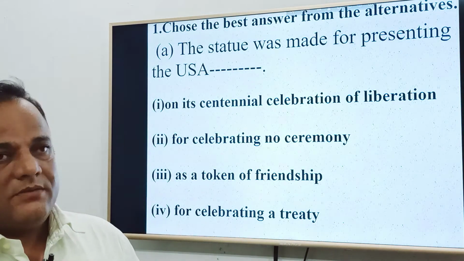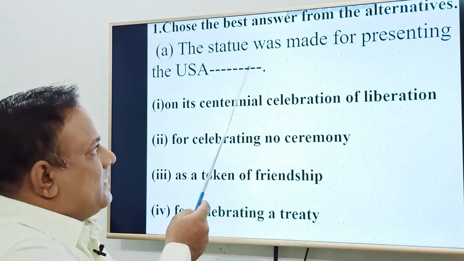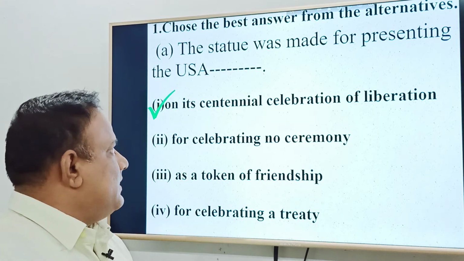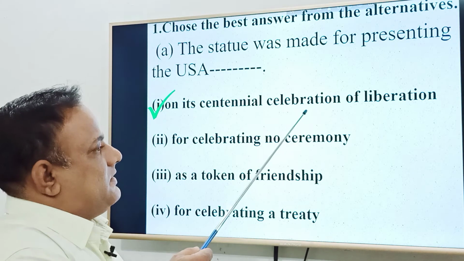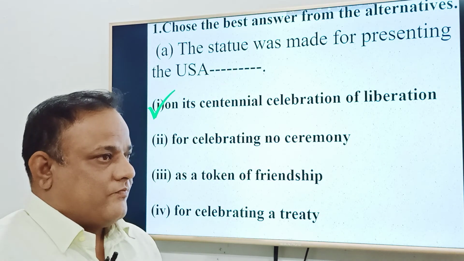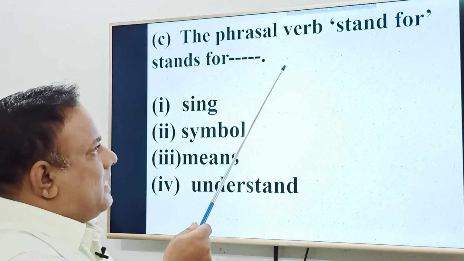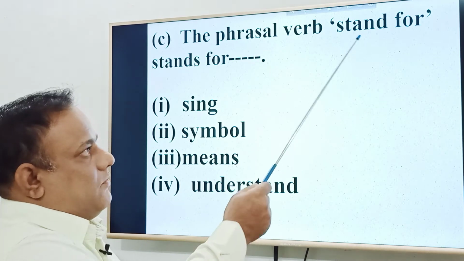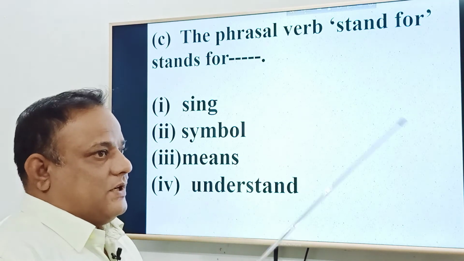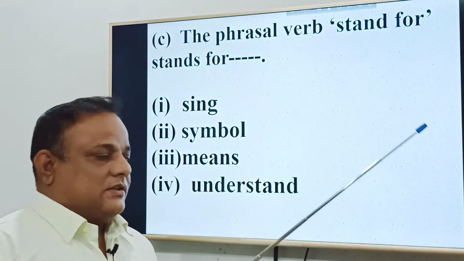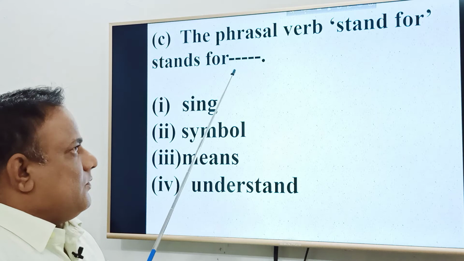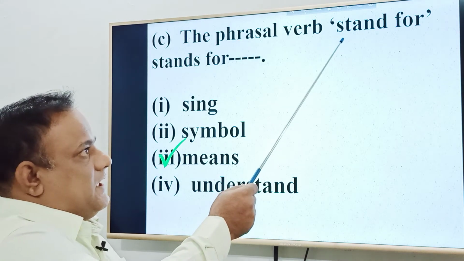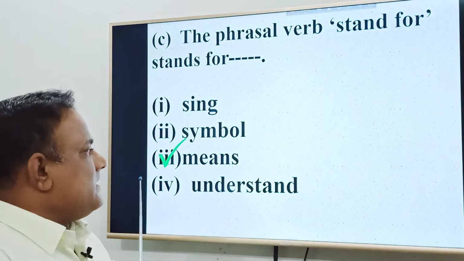Now I will try my level best to answer the questions. The statue was made for presenting the USA. The right answer is on its centennial celebration of liberation. Next question, the phrasal verb stands for. I have already given the meaning of the phrase stand for before starting the passage. What will be the answer? The meaning of the phrase stand for is means or meaning.